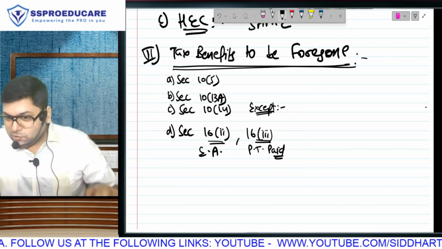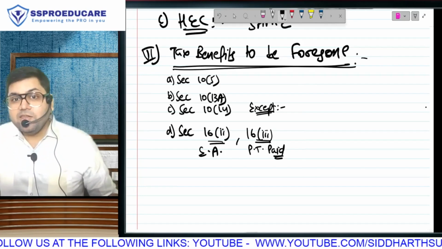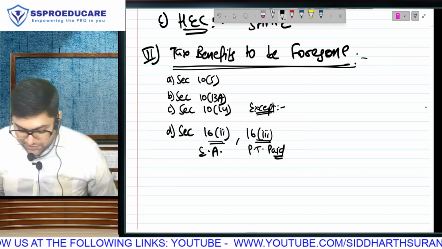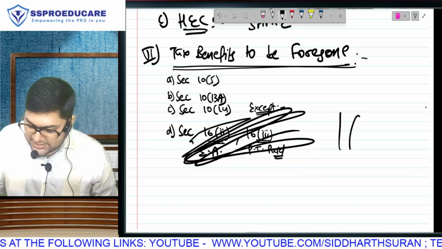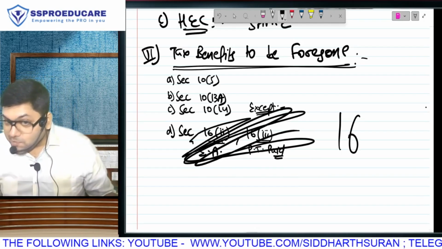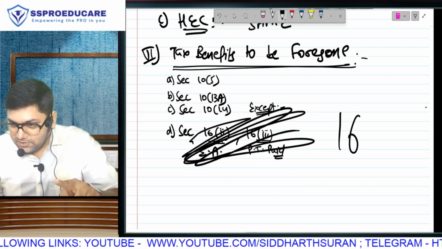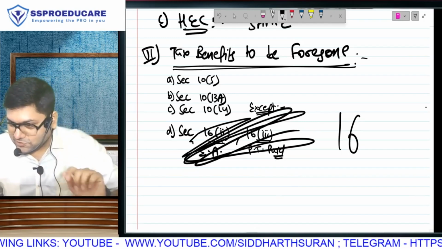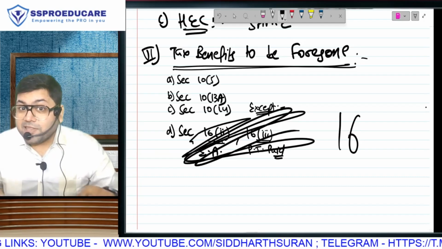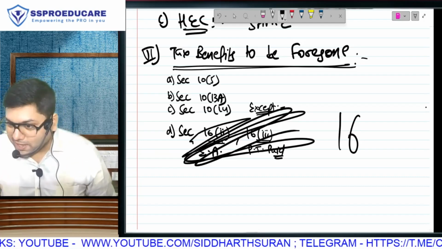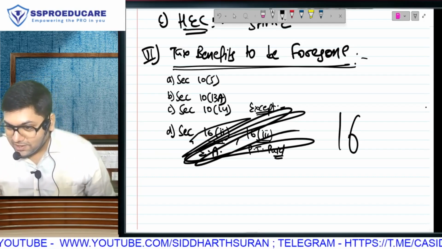By the way, I would like to tell you some history. When the new regime came for the first time, they said section 16 not allowed, meaning standard deduction also not allowed, and the other two obviously also not. But they wanted to make the new regime look attractive.